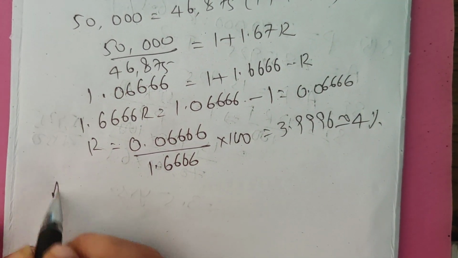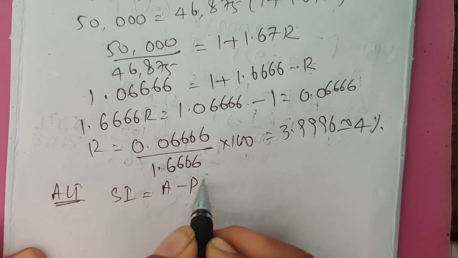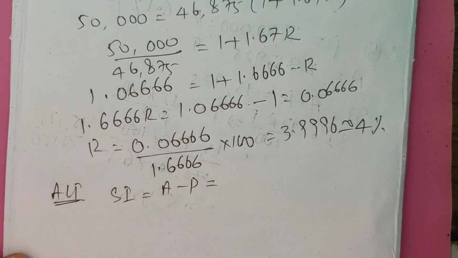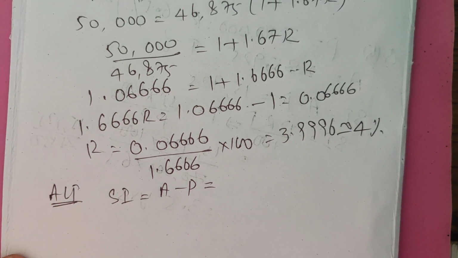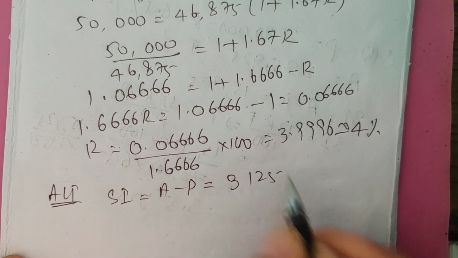Let us see, there is an alternative approach for this. Simple interest is equal to amount minus principal, 50,000 minus 46,875. This is 3,125.